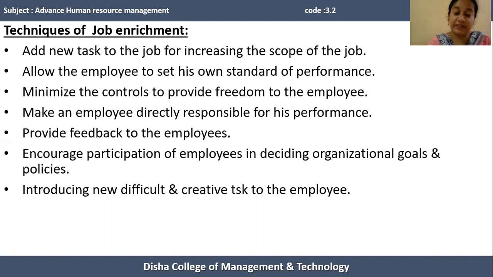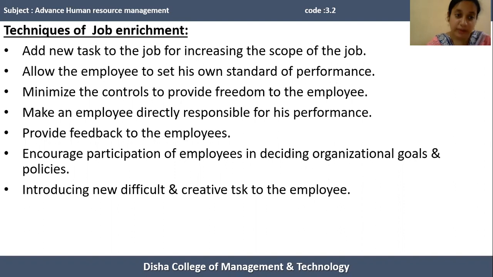The next technique of job enrichment is to allow the employee to set his own standard of performance. If the organization allows the human resources to set his own standard, or to schedule his own assignment, then we can say that the person's job is enriched. In this way, by allowing the human resources to set his own standard, the person's job can be enriched.